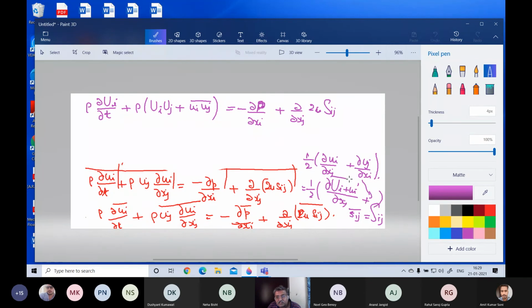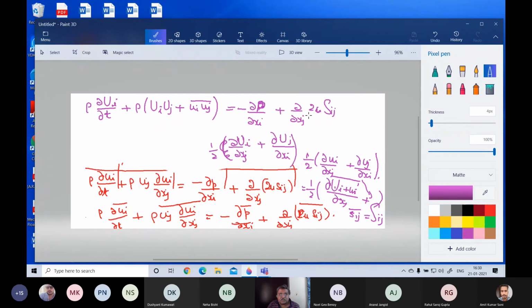Now the mean of this is the mean of this plus the mean of this. The mean of this is ui itself and the mean of the fluctuating quantity is 0. So this whole term becomes half dou by dou xj of ui. I'm pretty sure many people have left or are doing something else. So basically this becomes the equation.